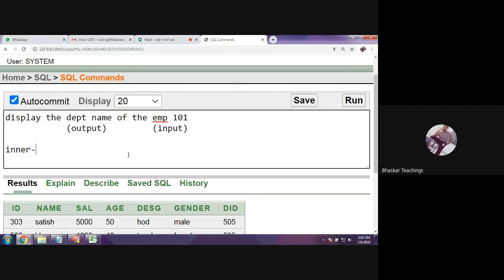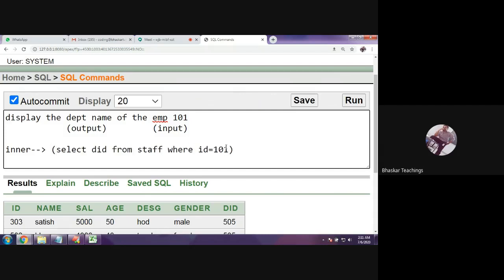Select DID, department ID from department table. Sorry, not department table, employee table, because 101 belongs to the staff table, right? Staff table, not employee. So select DID from staff. The table name is staff. Where, whose DID do I want? I want the DID of this particular employee, where ID equals 101. The employee whose ID is 101, get the department ID of that employee. So this should be the inner query.